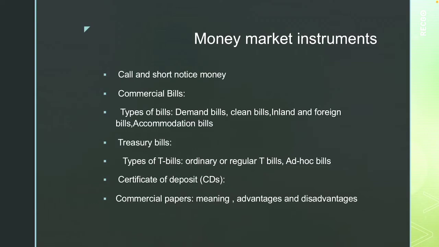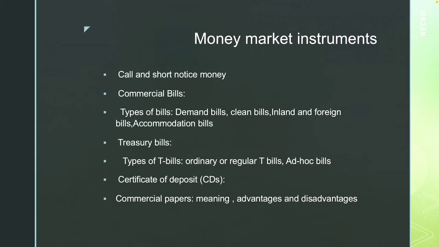Banks borrow call funds for a short period to meet the cash reserve ratio requirements. So, banks repay the call fund back once the requirements have been met. The interest rate paid on call loans is called what? Call rate. It is highly variable. It varies from day to day, hour to hour, and sometimes even minute to minute. So what are the features of the call and short notice money?